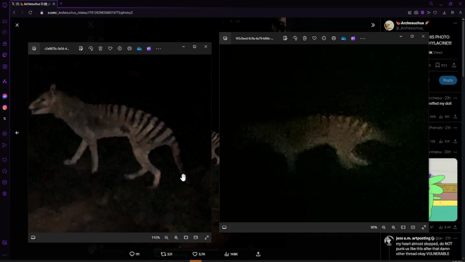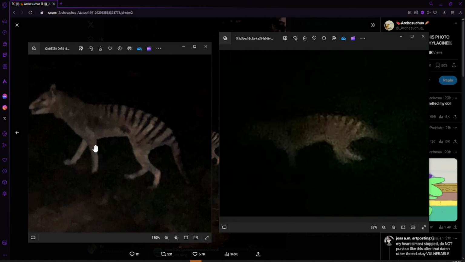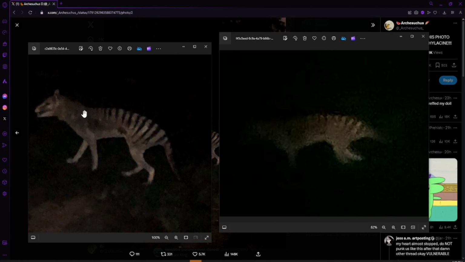Okay, so you look at the stripes, very similar. It's kind of hard to tell. You kind of almost have to squint. But you have a stripe here, corresponding stripe about right here. That could be this one. Then you've got this lighter color here, right? Look at the lighter color on here too. Obviously different lighting, but this is very similar. Now this is the model here, and this is the supposed actual thylacine sighting.